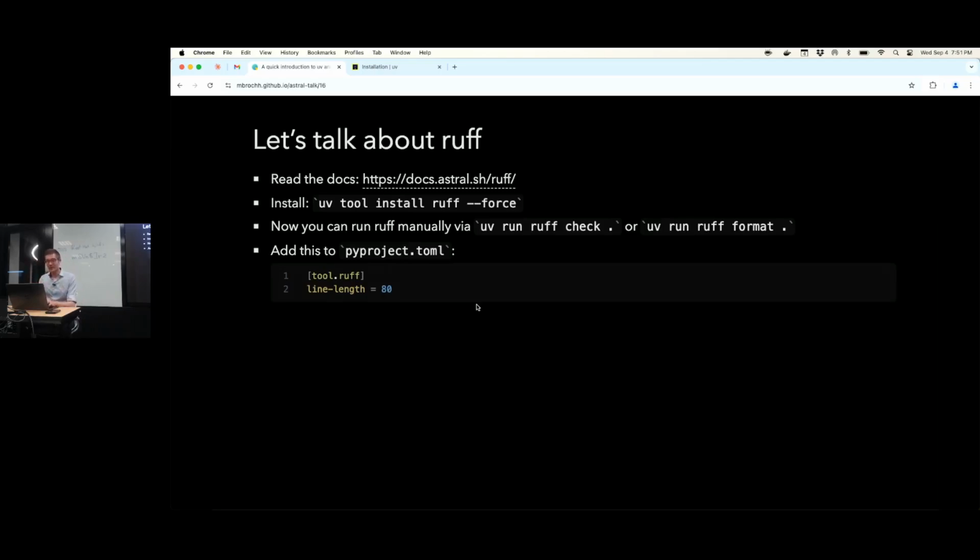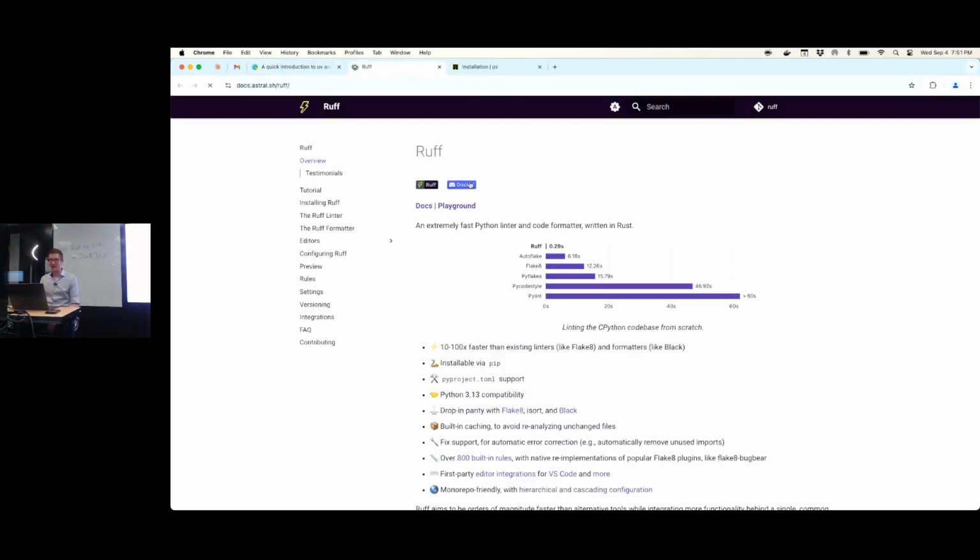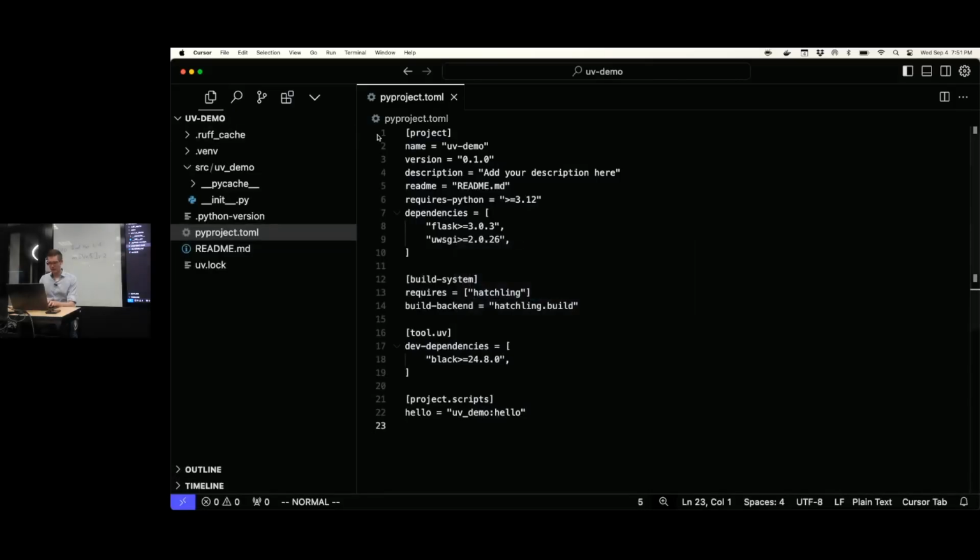Okay, let's also talk about Ruff, since uv and Ruff are both under the umbrella called Astral. So these guys are making super awesome, super fast Python tools written in Rust. And Ruff is a linter and formatter. You probably all know Black, or you know pylint, or Flake8. These tools, you don't need them anymore. You can just use Ruff. Okay. So where are my slides?